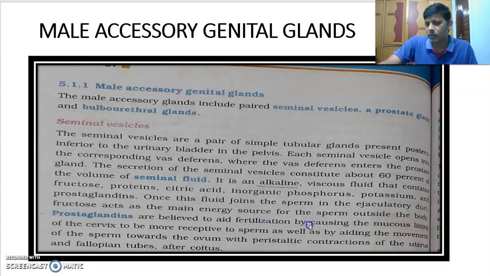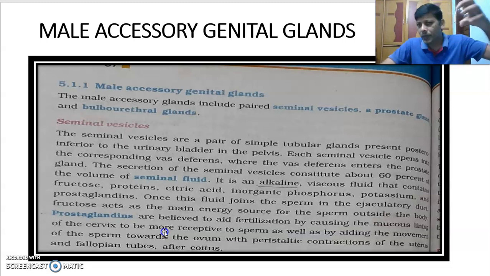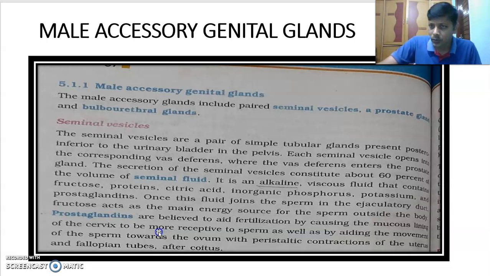They help fertilization by causing the mucous lining of the cervix to be more receptive to the sperms. Okay, there is a mucous lining in the cervix. Where are sperms released into the female genital tract during sexual intercourse? Into the vagina. From the vagina, the sperms have to be received. Who receives the sperms? That is the cervix.